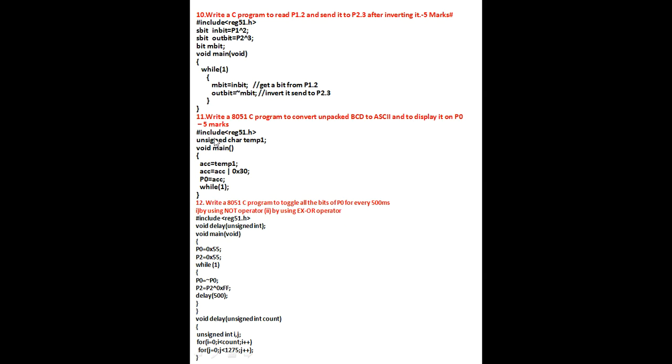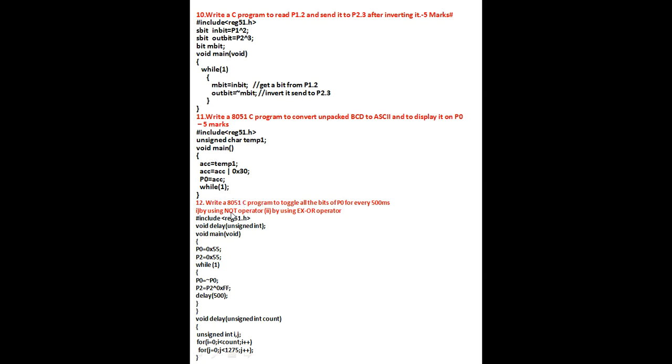So now we'll start the C program. #include reg51.h. Next I have taken a variable, unsigned char temp1, void main, enter the loop. So enter the program. ACC, that is the accumulator, temp1 is a variable. Accumulator is equal to accumulator OR with 0x30. Whatever unpacked number you declare in temp1, 30 is added to it, so it becomes the number added with 30. Finally you display it on port P2. This is going to happen continuously using while(1), always true.